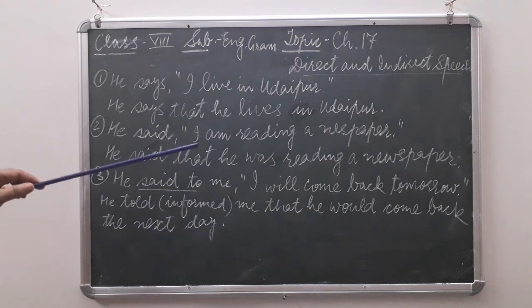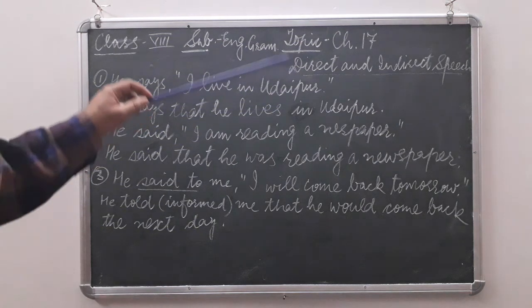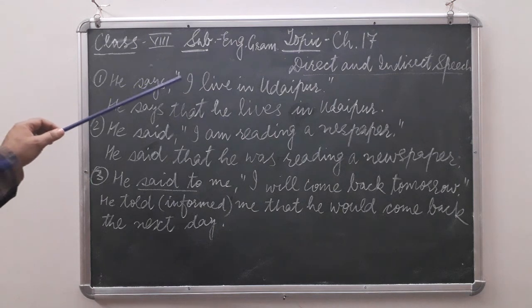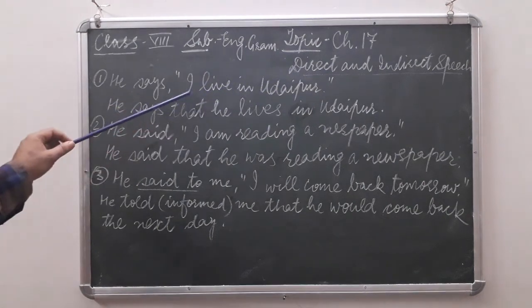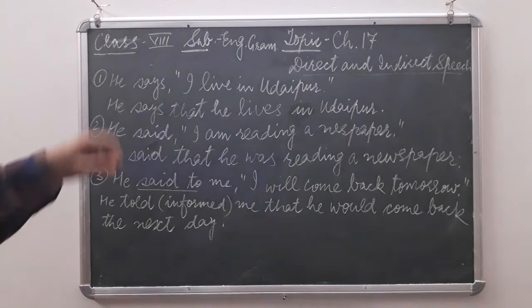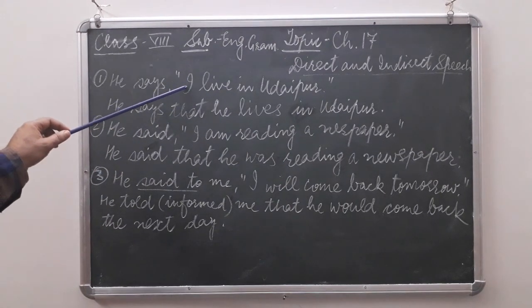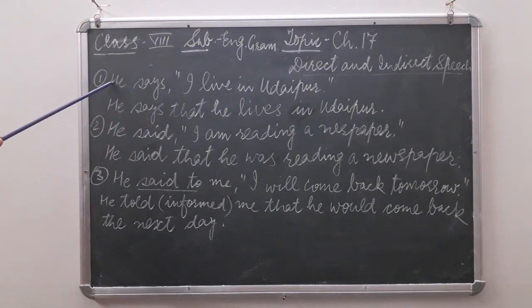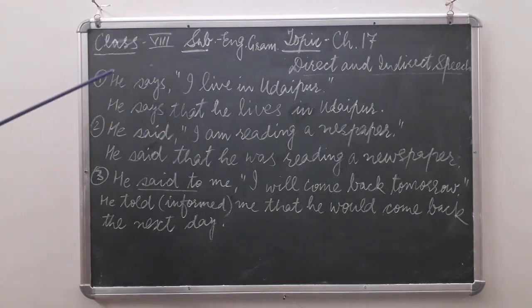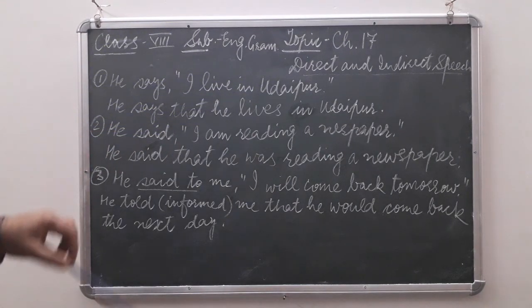So children, in direct and indirect speech, the words that are written between inverted commas are called direct speech. It means that these are the exact words of the speaker. "He says" means that he is the speaker here. So "I live in Udaipur" are the exact words of the speaker. That is why it is direct speech.